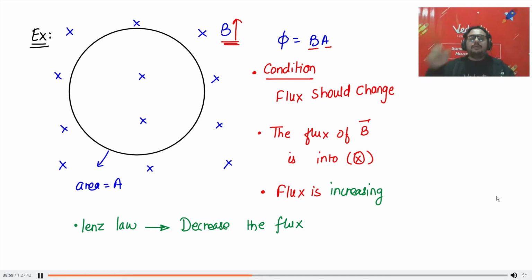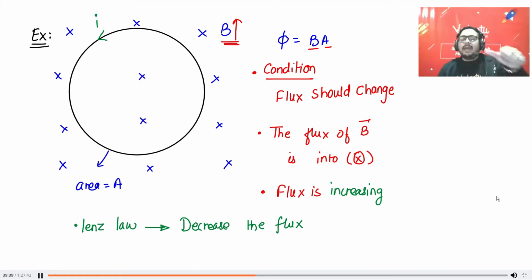Now, do you know the direction of magnetic field in a loop? If current is flowing in the loop in anti-clockwise direction, what will be the direction of magnetic field generated by the loop? Use your right hand. Current is flowing like this. So where is the thumb coming? Thumb will give you the direction of magnetic field. So it will generate magnetic field out.